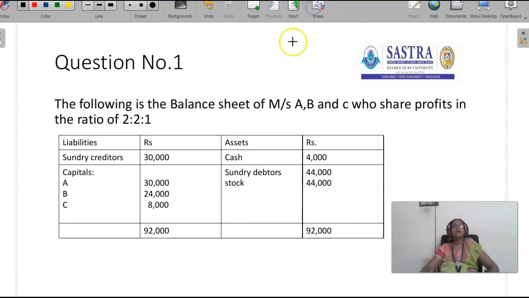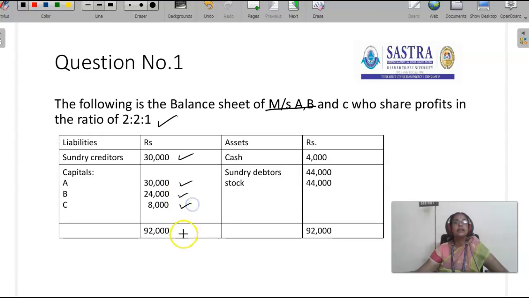This is question number 1. The following is the balance sheet of Messrs. A, B, C who share profit in the ratio of 2:2:1. Sundry creditors 30,000, capital: A 30,000, B 24,000, C 8,000. Total of the balance sheet is 92,000. Cash 4,000, sundry debtors 44,000, stock 44,000. Total of the balance sheet is 92,000 rupees.